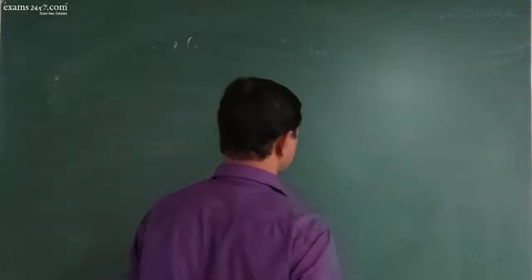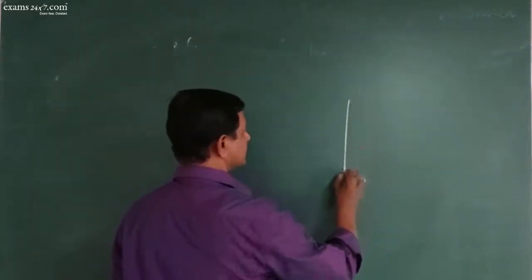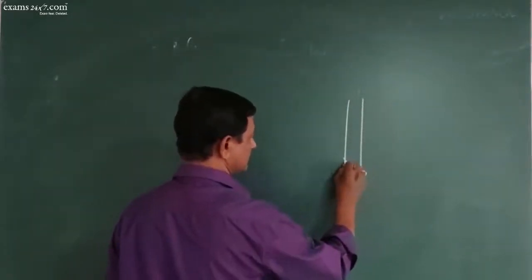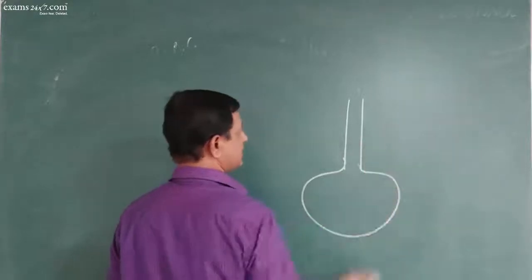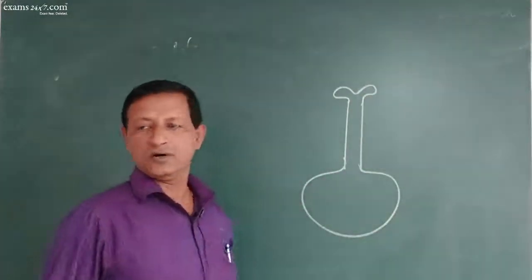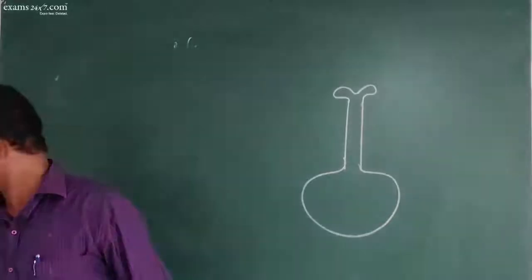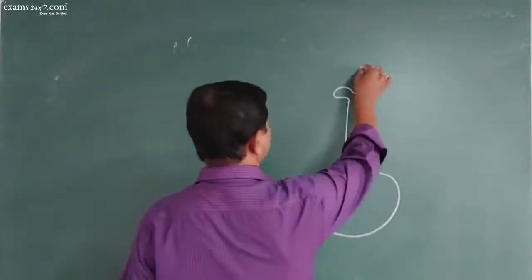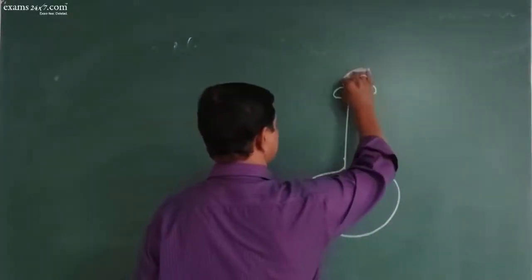Anyhow, now imagine that this is the carpel. Now the pollination has taken place. Imagine this is the pollen grain.